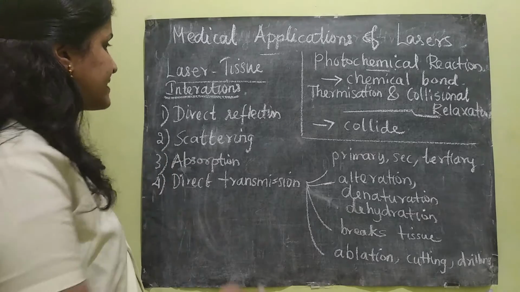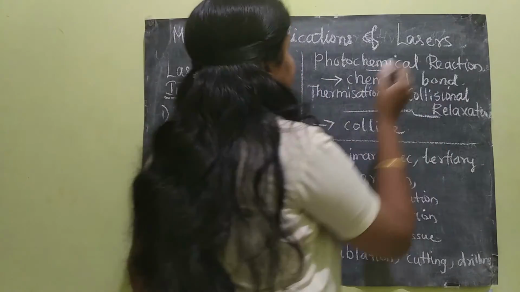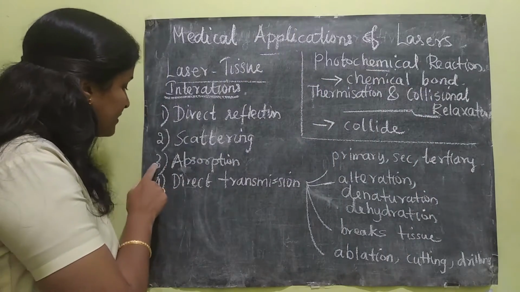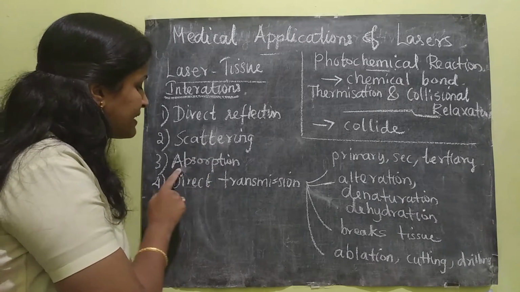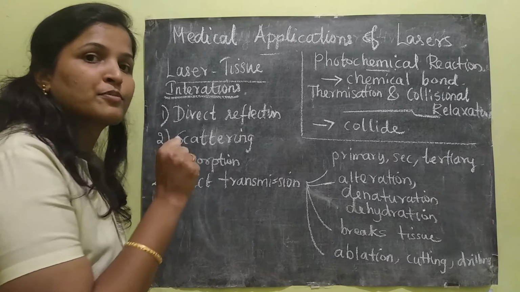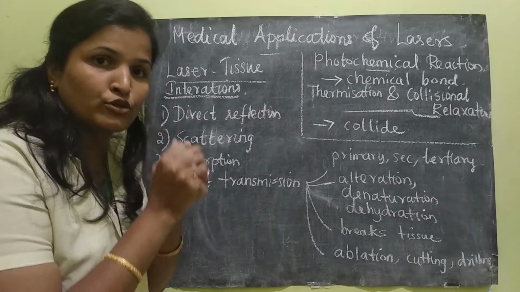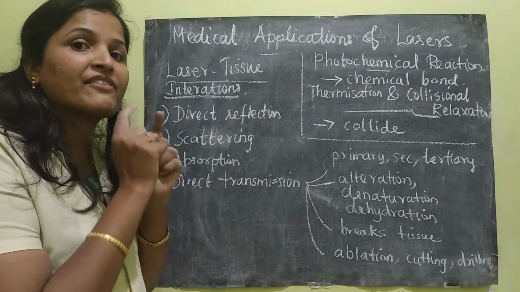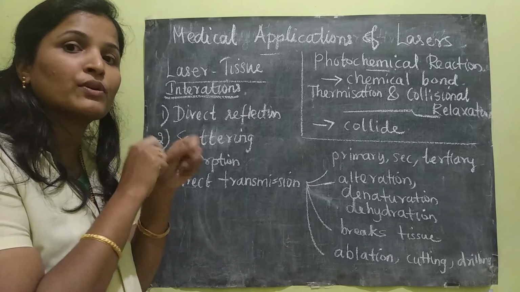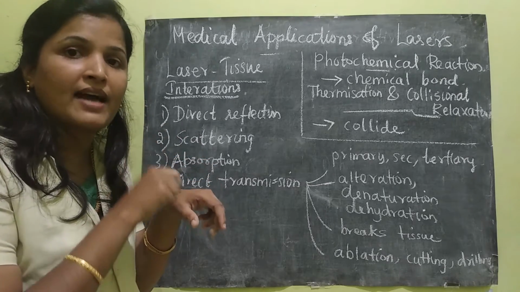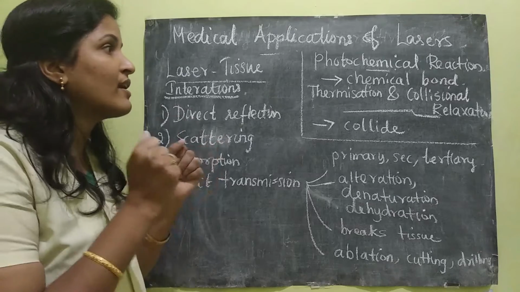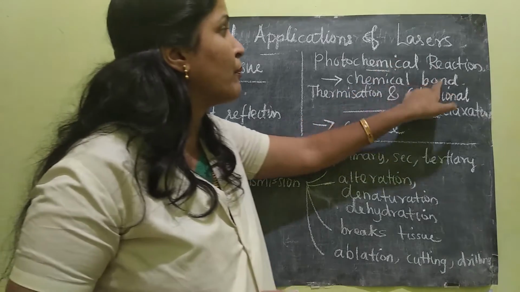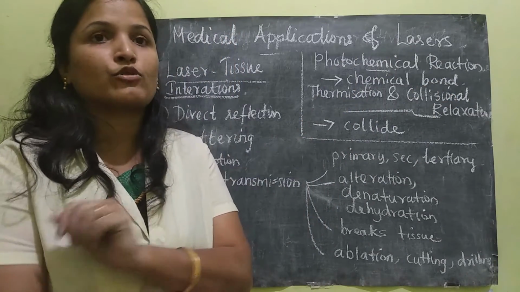Okay, so next is photochemical reaction. The third process I have explained is absorption by the tissue. As I said, during absorption, what will happen? The laser will react with the inside particles or molecules. Some chemical bonds will form.